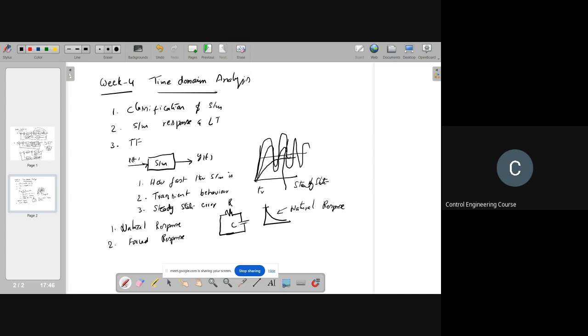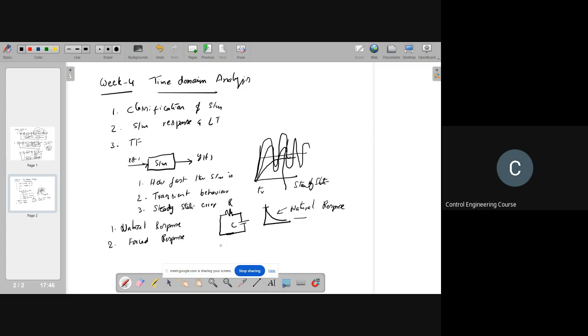I think you might have already gone through solving differential equations in mathematics. There are two things: the particular integral and the complementary function. In the complementary function, you take the differential equation, equate it to zero and find the solution. This is similar to the natural response. Natural response is without any forcing input.